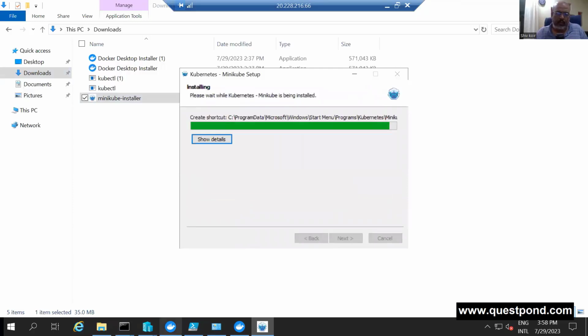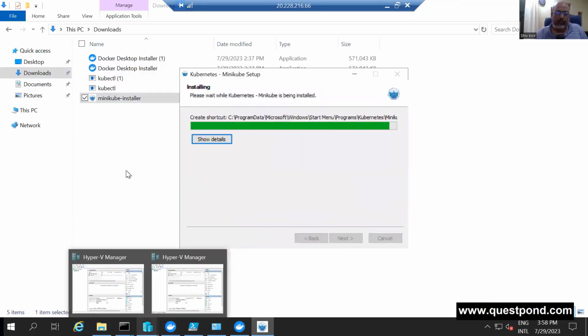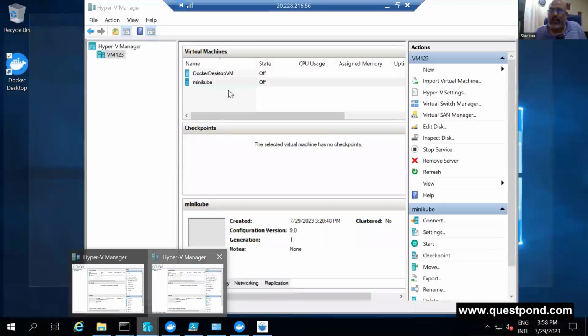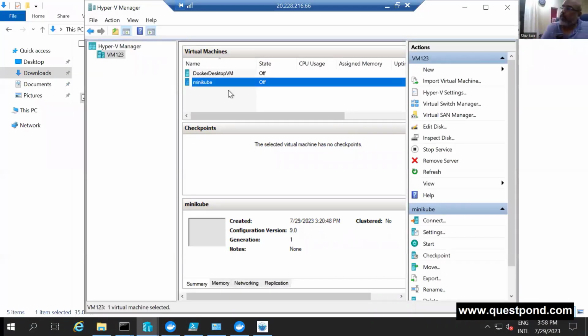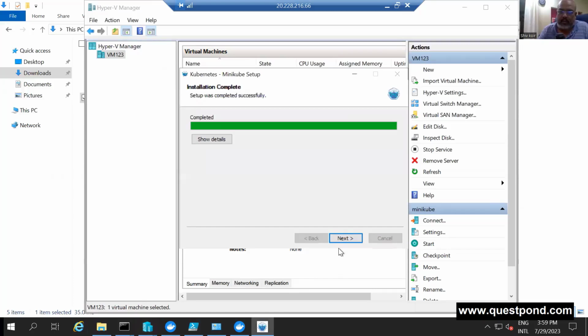Now, when Minikube installs, it creates a virtual machine called Minikube inside the Hyper-V Manager. Now you can see I have uninstalled Minikube, but this Minikube is still seen out here. That is because when you uninstall a software, it is not so smart that it will go to the virtual machine and uninstall something, right? So it looks like my old Minikube cluster is still out there. We need to get rid of this, and we'll see how to get rid of this. So I'll just say next and finish, right?